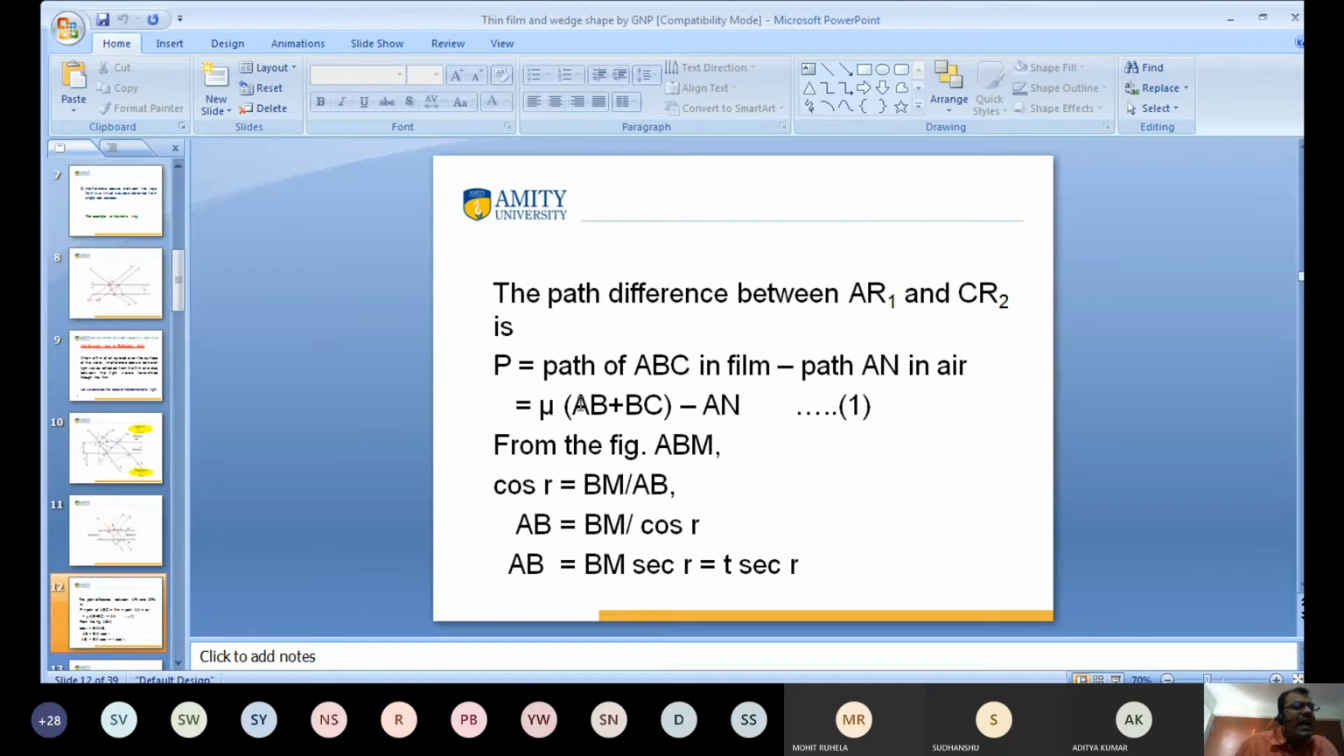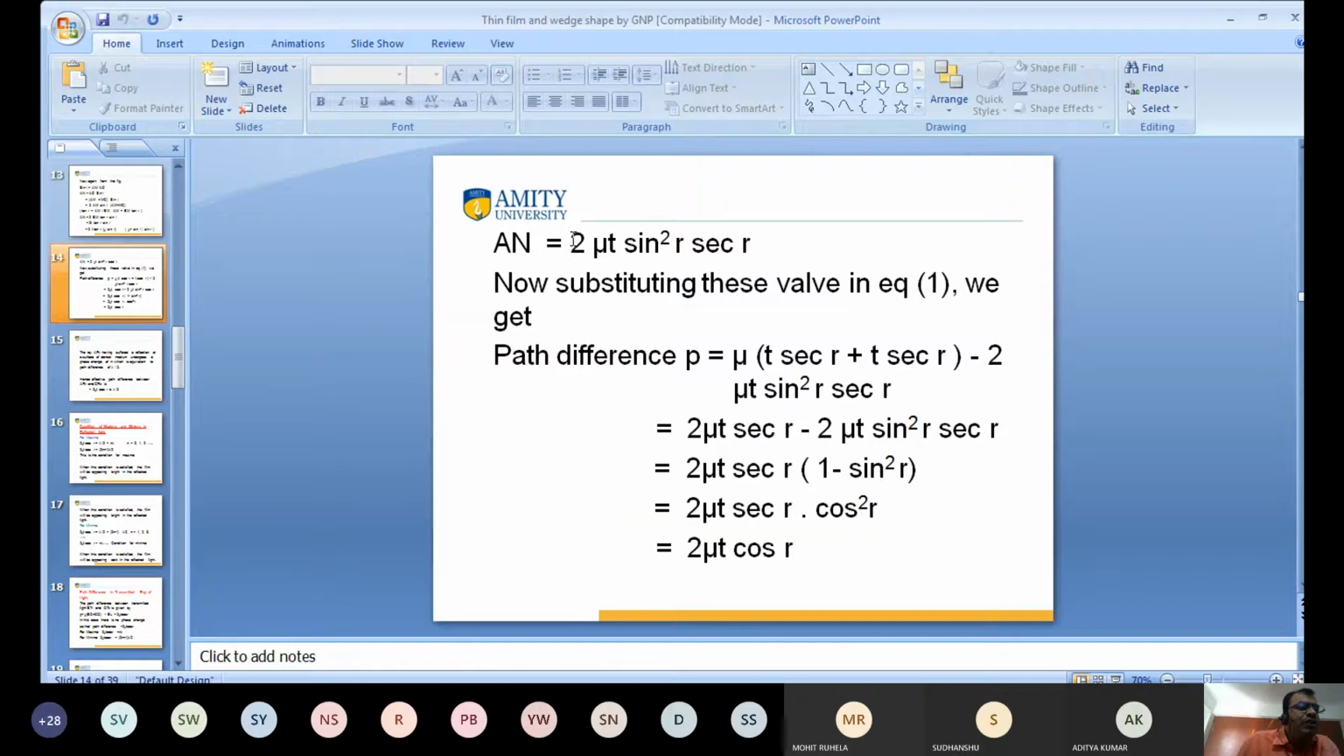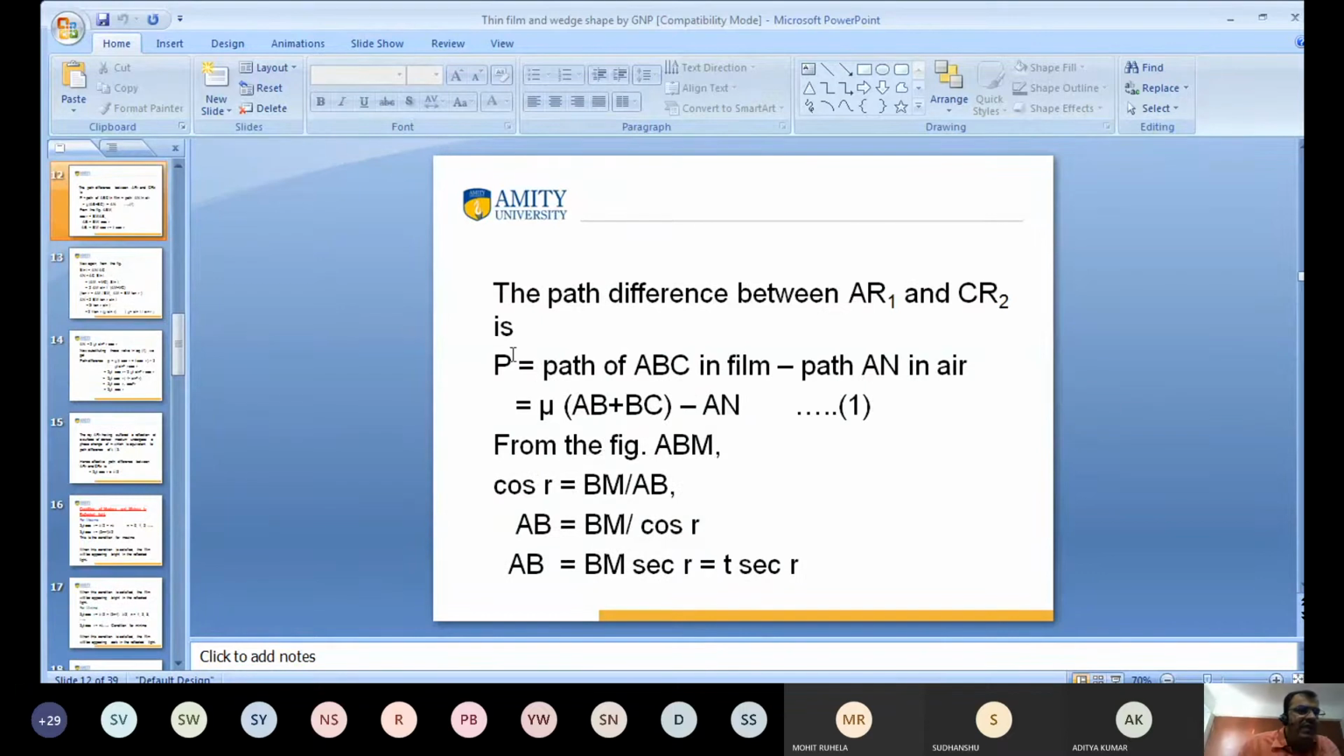So I want to calculate the values of AB, BC and AN. In the previous lecture we calculated these values. The value of AN is equal to 2 mu t sin square r into sec r. We also calculated the value of AB. The value of AB is t sec r, and the values of AB and BC are the same.